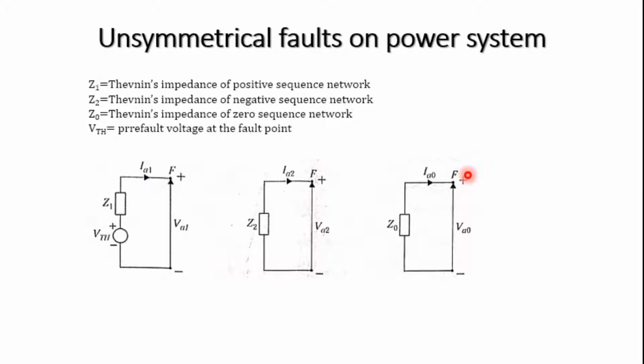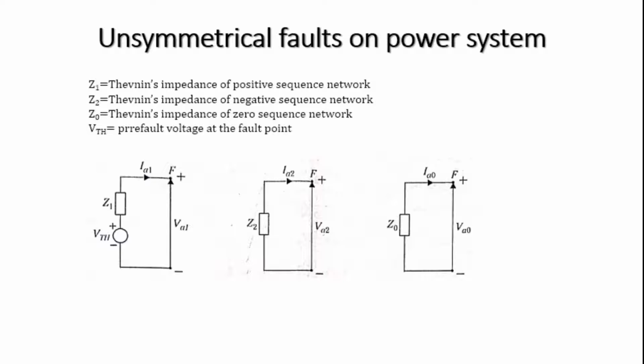In a similar way, we will derive the expression for the fault current in the case of various unsymmetrical faults in a general power system: single line to ground, double line to ground fault, through a fault impedance. The expressions are the same as before.